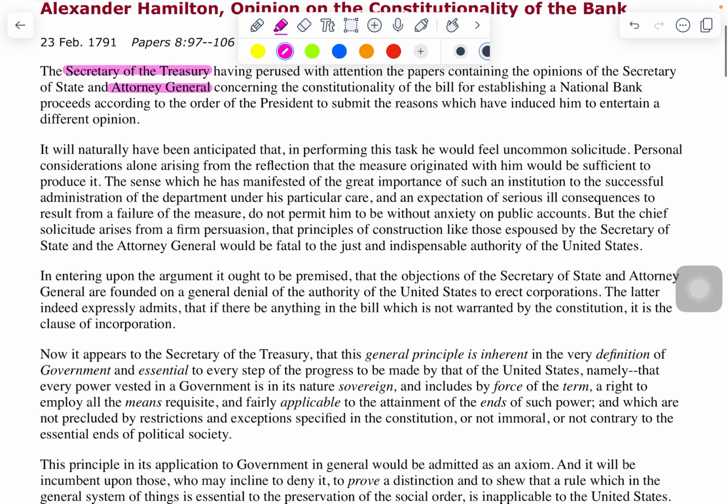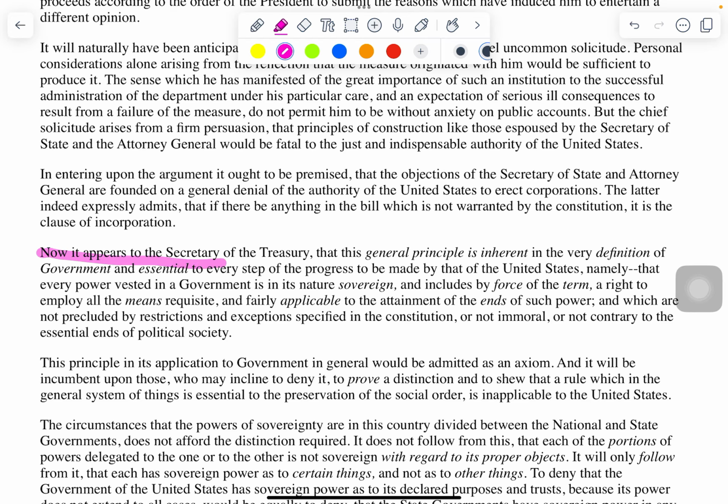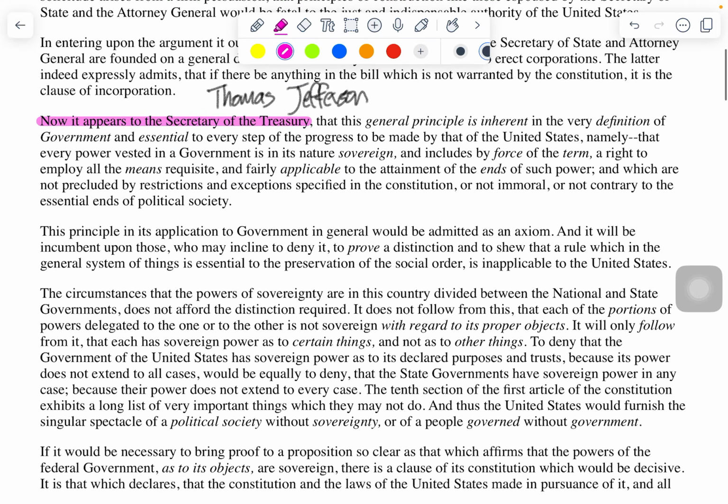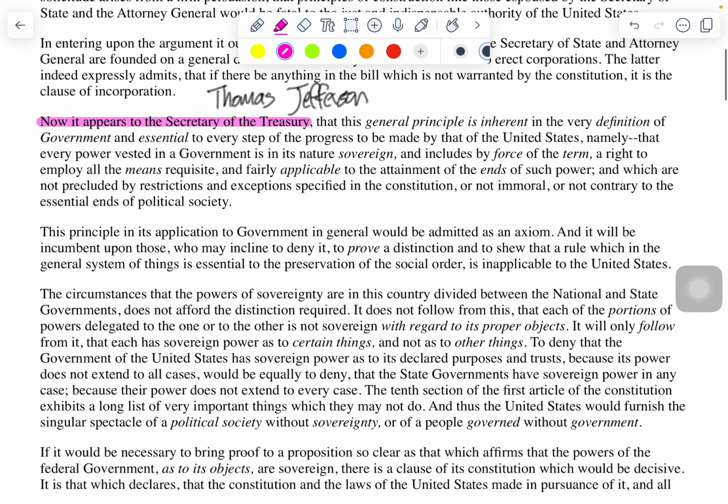Okay, if you go down a little bit further now, I've already read through this document, but I just wanted to give you guys a quick example. You can see that he's specifically directing his argument to the Secretary of the Treasury, and I think it would also be important if you go in and include stuff like this, because at the time, Thomas Jefferson was the Secretary of the Treasury. So you can see that he's creating an argument specifically with Thomas Jefferson. And you can read through the article, try to find out some information that could be used to support that in your document.